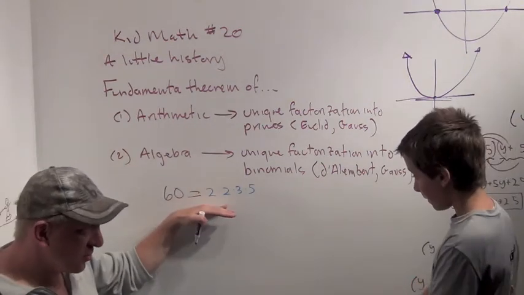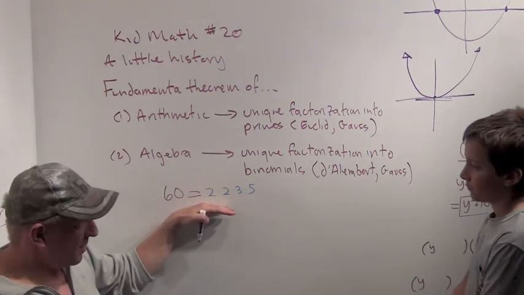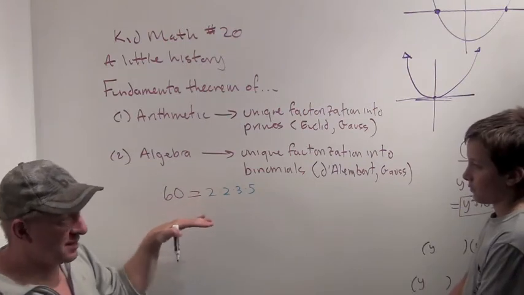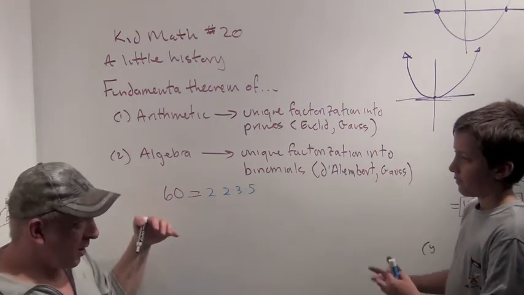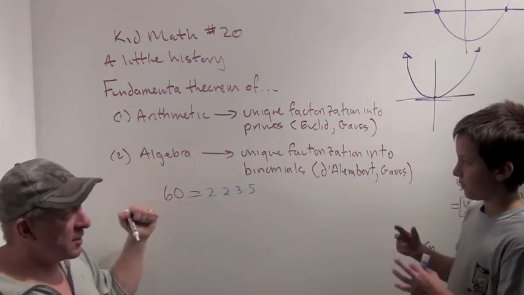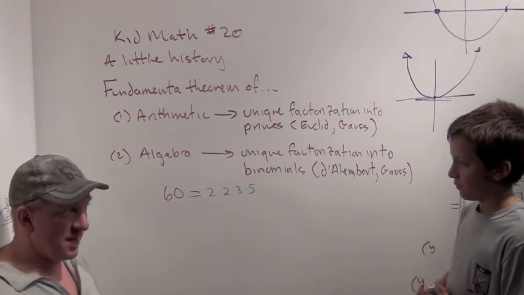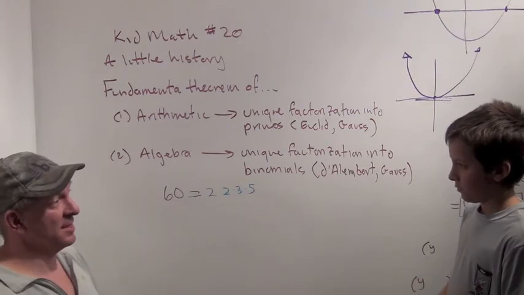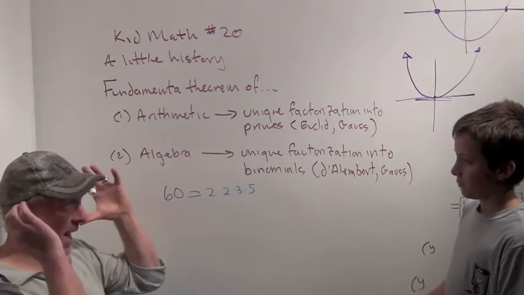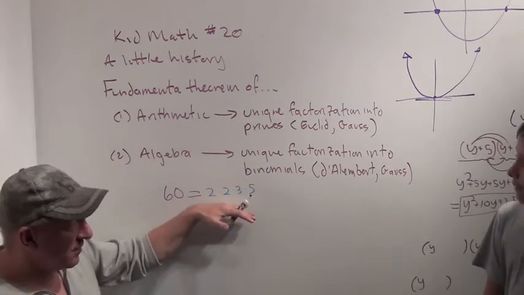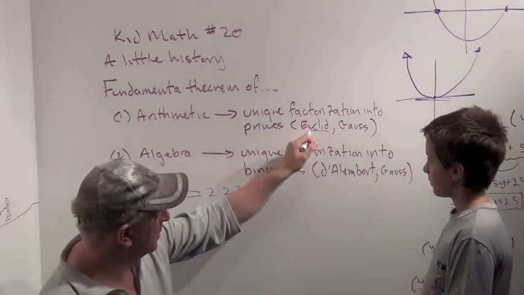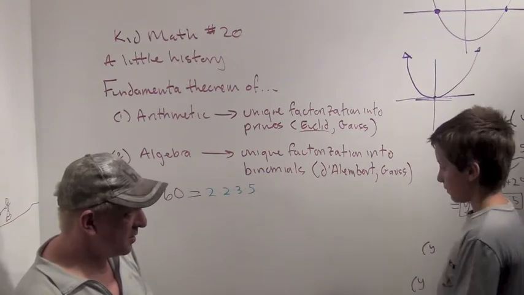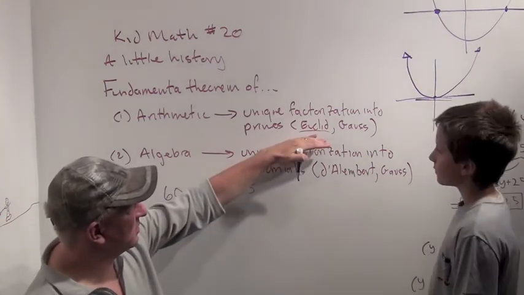And if this wasn't true, arithmetic would be impossibly complicated. It would just fall apart. I would say, oh, the number 60, and you would say, oh, you mean 3 times 7? And I would say, no, I mean 81 times 6. And you would be like, how can those be the same? So if this wasn't true, this would be a big problem. This was first figured out by Euclid, like 2,000 years ago, or longer. I forget when Euclid was alive.